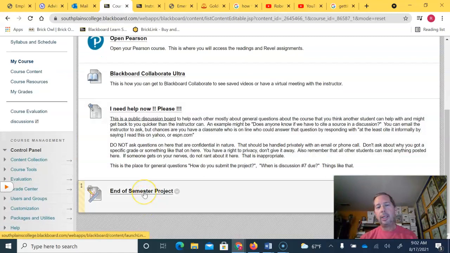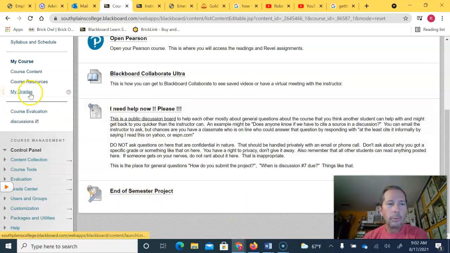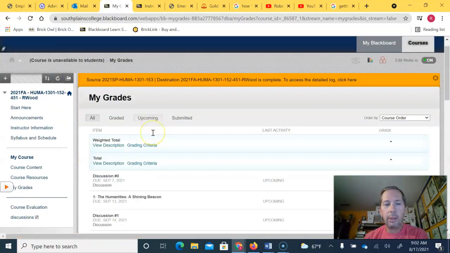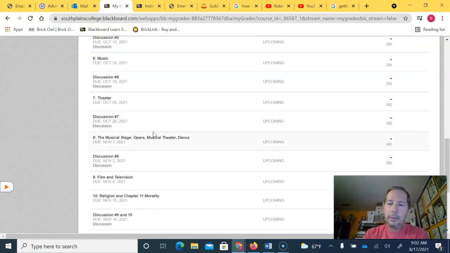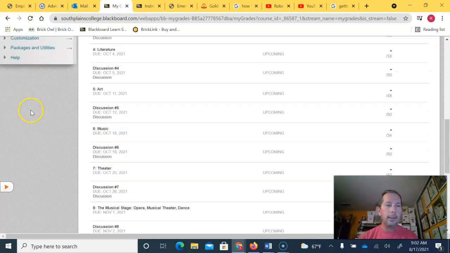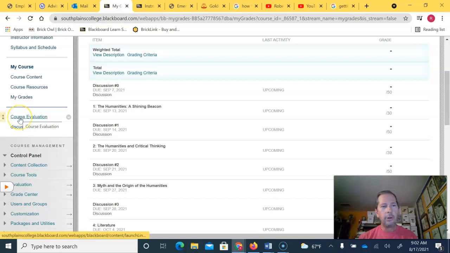There's also a direct link to the end of semester project, so you can start looking at that ahead of time and start planning that out. Here is your My Grades section where you can look and check your grades. Everything is just a summative type grading. So you look at the sum total of the points that you have earned, divide that by the total points possible. That'll give you your percentile grade. And then your course evaluation that you can do at the end of the course. We'll send out email reminders about that.